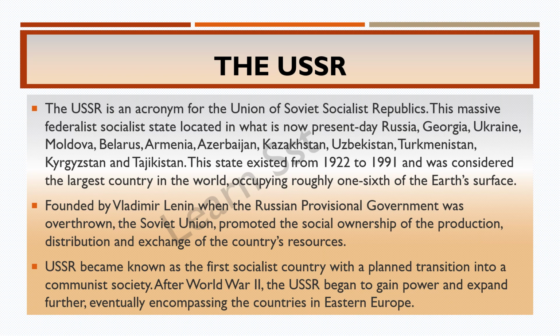This massive federalist socialist state was located in what is now, or the present day, Russia, Georgia, Ukraine, Moldova, Belarus, Armenia, Azerbaijan, Kazakhstan, Uzbekistan, Turkmenistan, Kyrgyzstan, and Tajikistan. Such a huge big region at one time comprised the USSR.